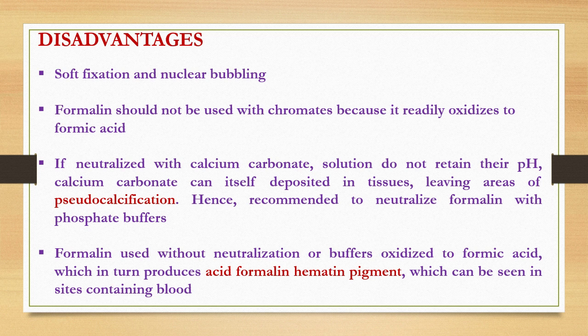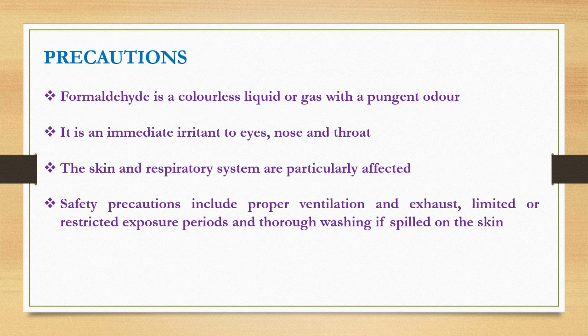Hence, it is recommended to neutralize formalin with phosphate buffers. And sometimes, if you use formalin without neutralization or buffer, it may form formic acid, and sometimes it may produce acid formalin hematin pigment, which can be seen in sites containing blood.